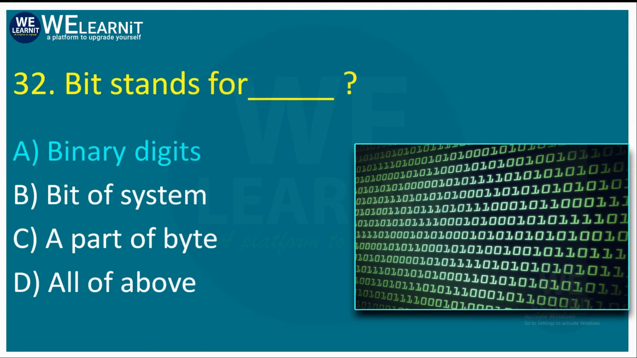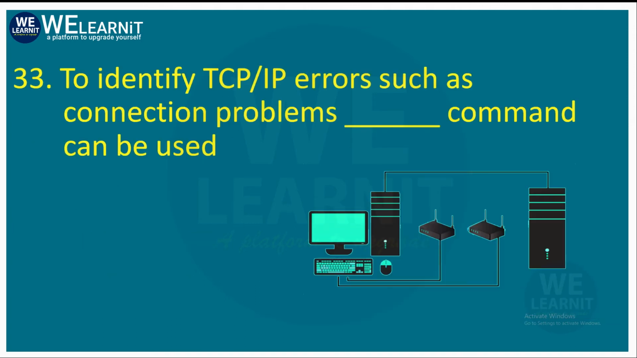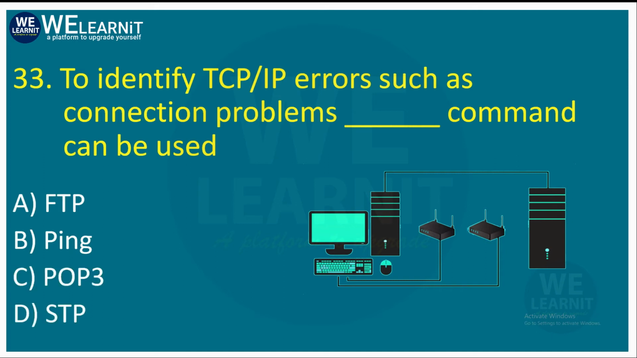The next question is, to identify TCP/IP errors such as connection problems, dash command can be used. To identify connectivity problem of a computer, what kind of command is used? Options are FTP, ping, POP3, or STP. The correct answer is ping. We use ping command to check the TCP/IP or network problem.